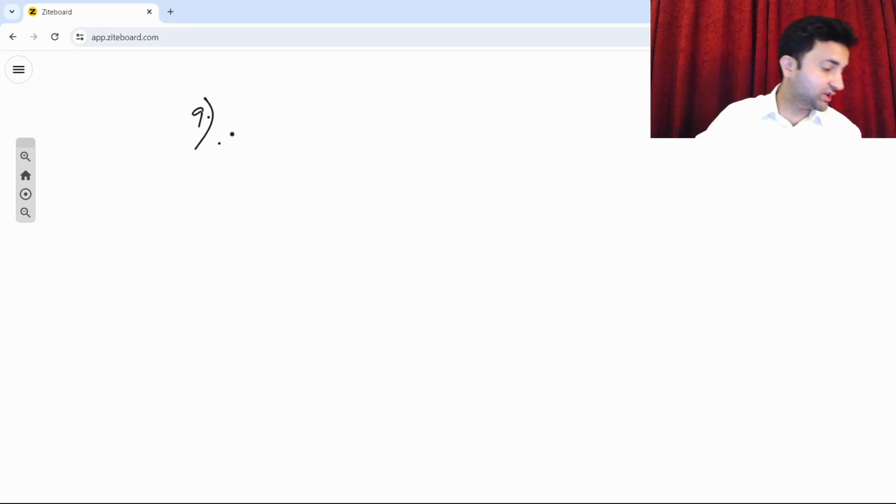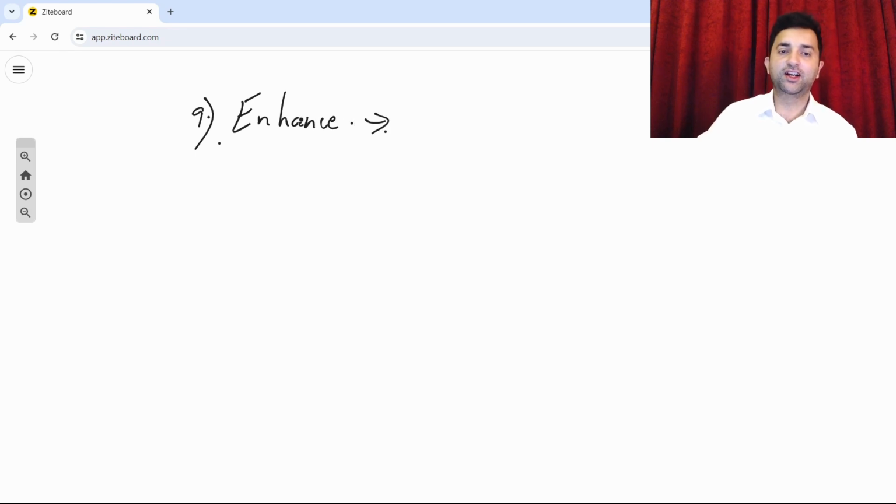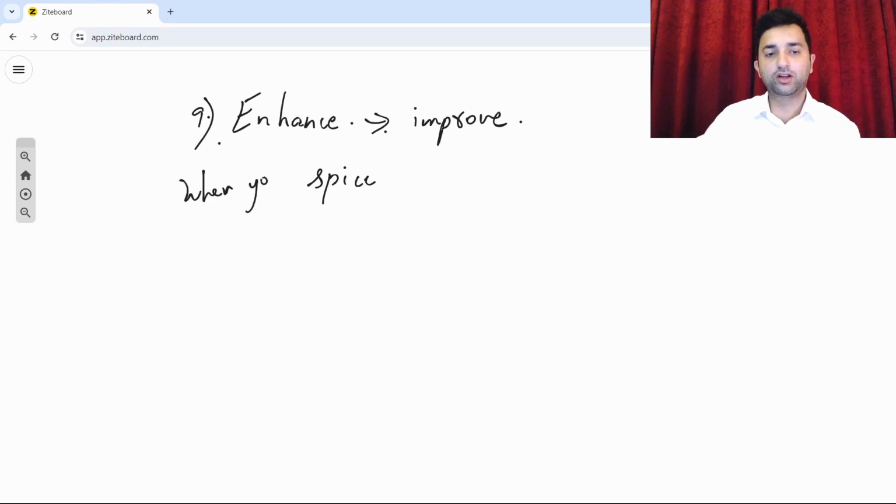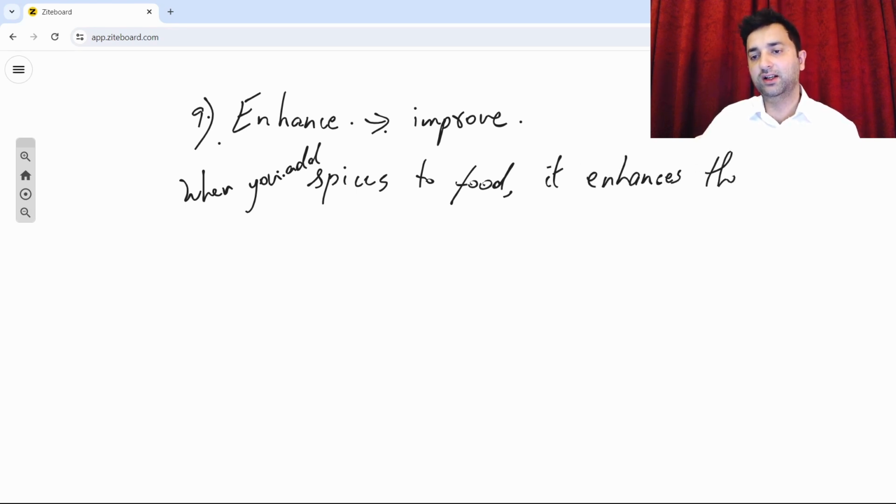Next one, number 9, which is enhance. Now the word enhance means to improve something. So to enhance something means to improve something. For example, when you add spices to food, it enhances the flavor.